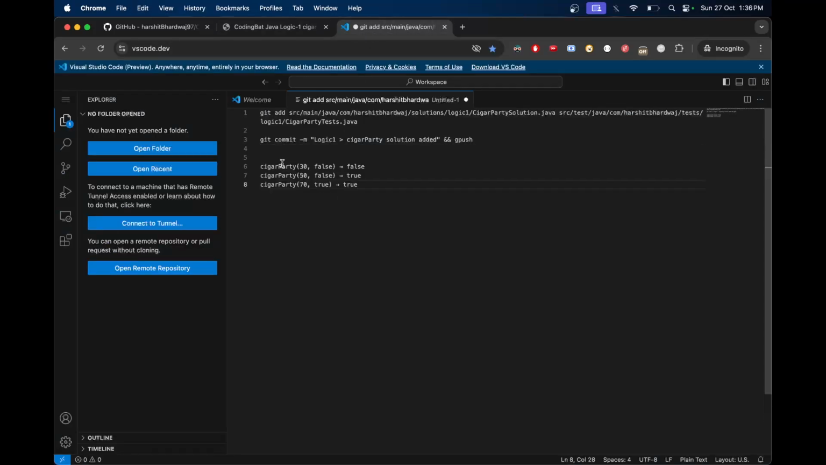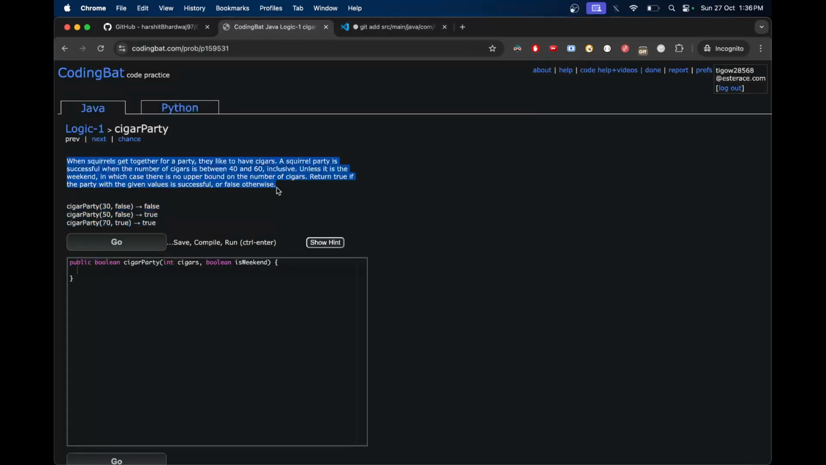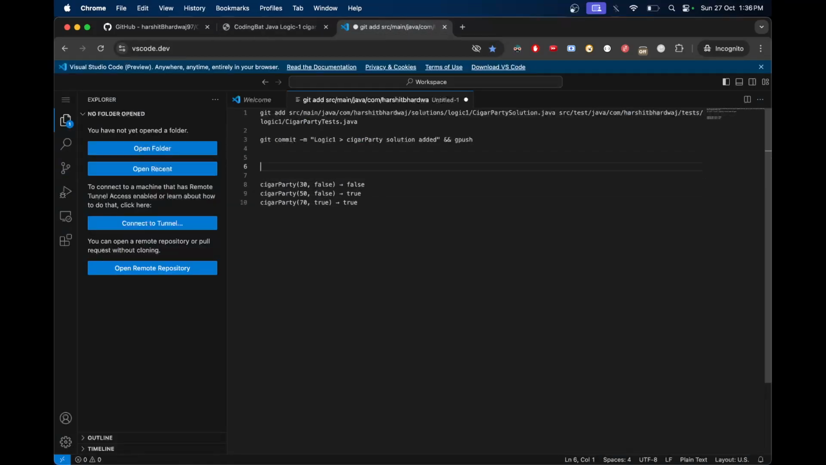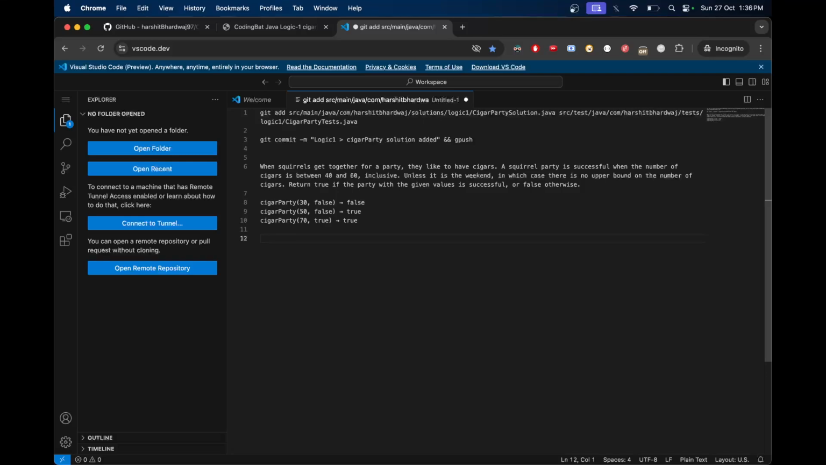So in the cigarParty method, we will be given two values, namely the cigars and the isWeekend, and we need to return whether the given party is successful based on the provided values. So what is the criteria of success? In case it's a weekend, we need to check the lower bound of cigars is 40, but there is no upper bound in that case. Else, if it's not a weekend, then the number of cigars should strictly lie in the given range, 40 and 60, both inclusive. So it's quite simple.